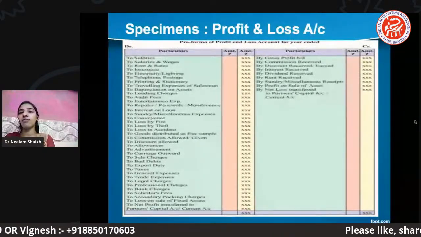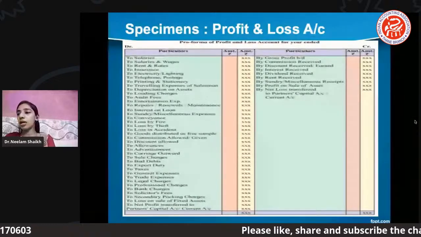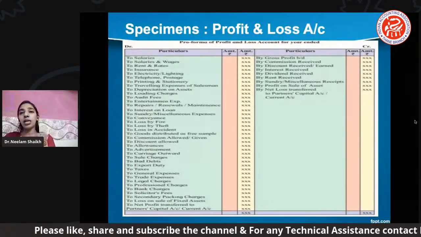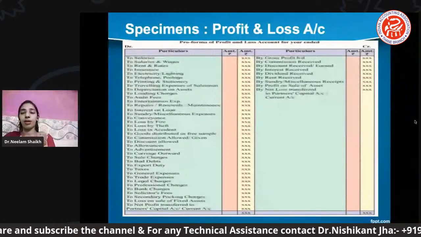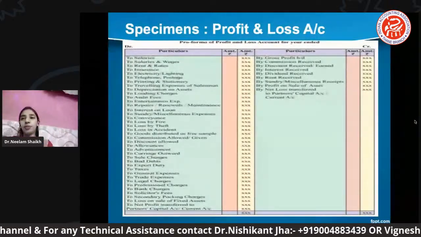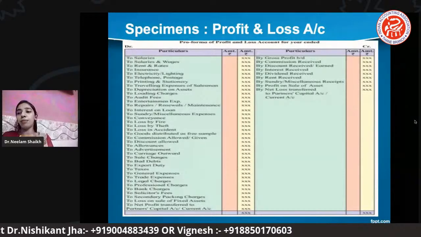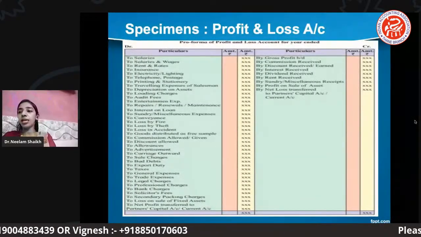First, make this very clear. Profit and loss is a type of nominal account, and it is the main account of an income statement.